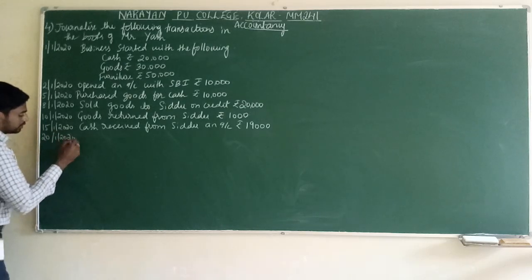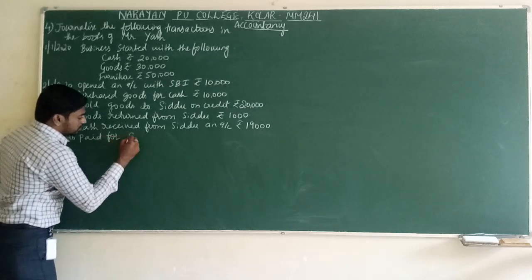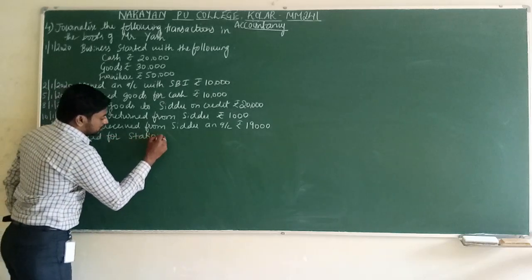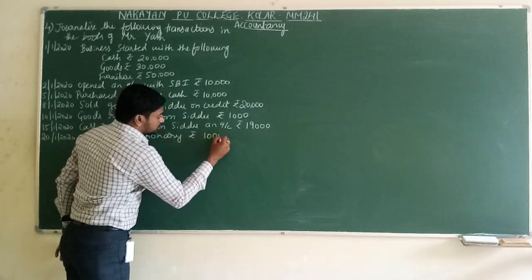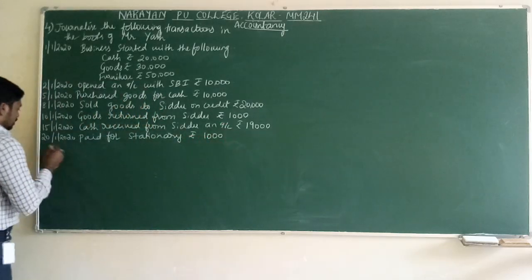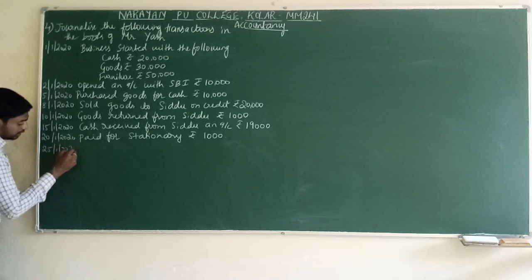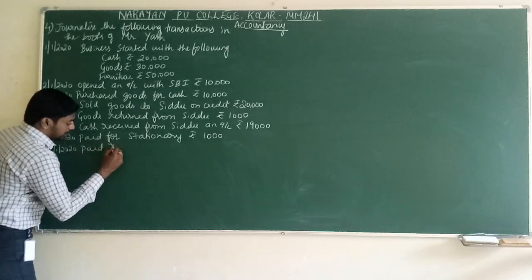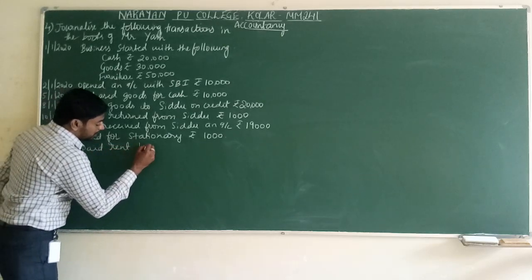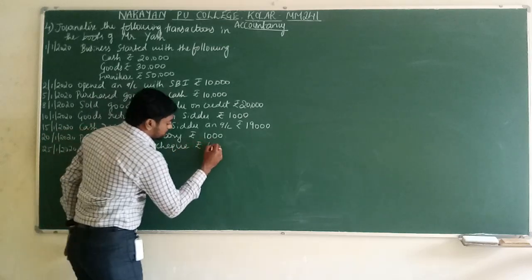Next date, 21st January. Paid for stationery, rupees 1,000. Next date, 25th January. Paid rent by cheque, rupees 4,000.